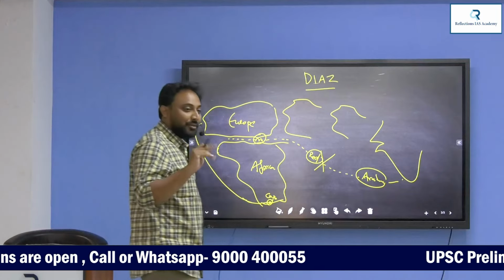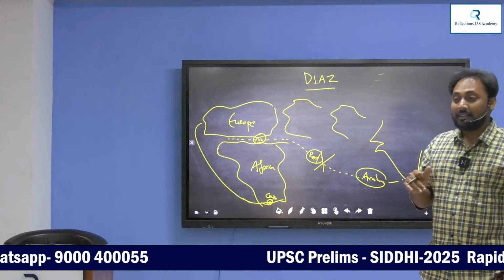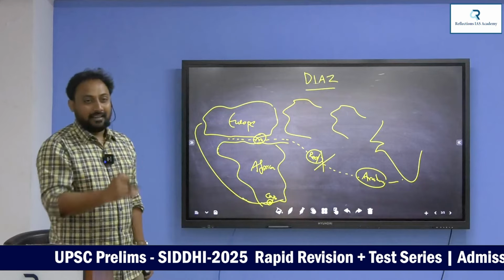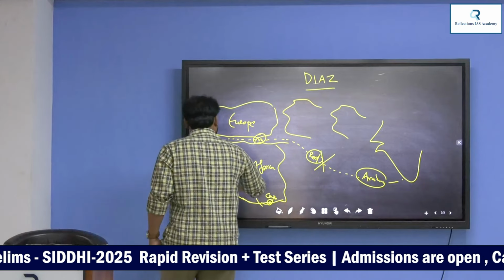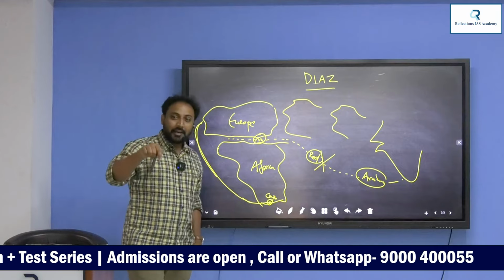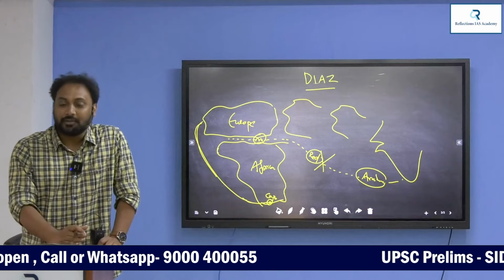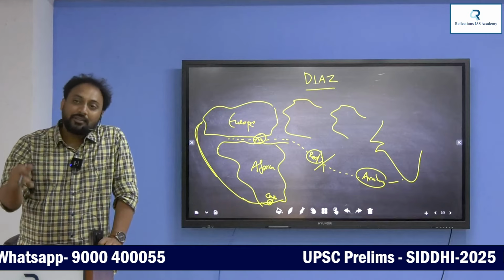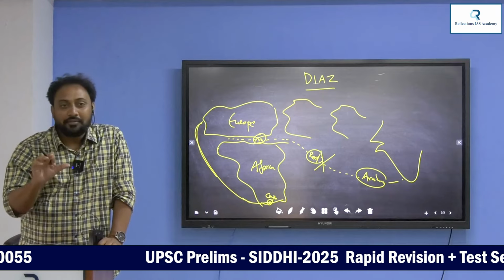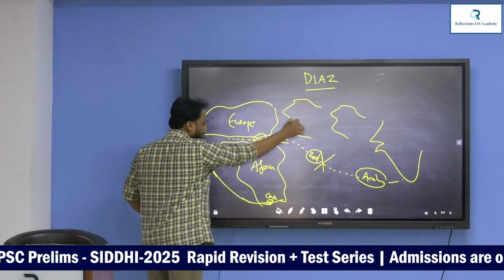He called this area the Cape of Storms. It is not Cape of Good Hope. It was initially called Cape of Storms. Now there was a question once, who called it Cape of Storms? Diaz. Now he went back. He told the same thing to the Portugal King John. John says that it is not Cape of Storms, it is Cape of Good Hope. Still we have a hope. It is possible to cross that. So Portugal King John says it is Cape of Good Hope, Diaz says it is Cape of Storms. Fine. Diaz failed to discover the sea route to India.